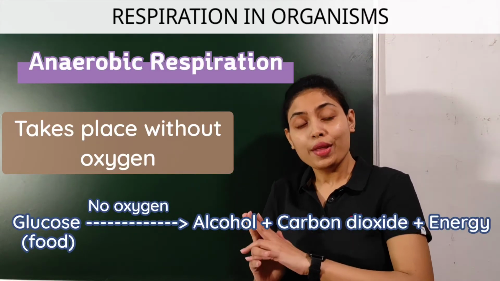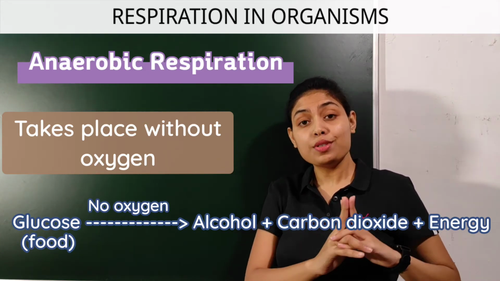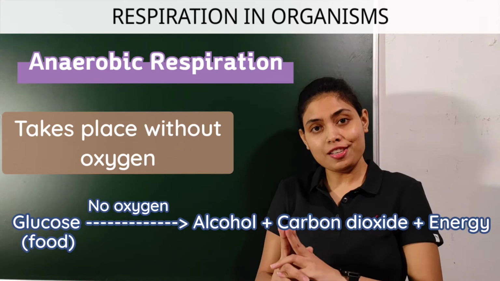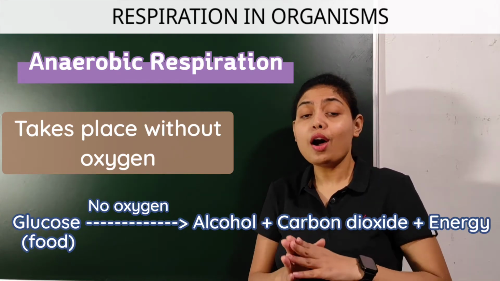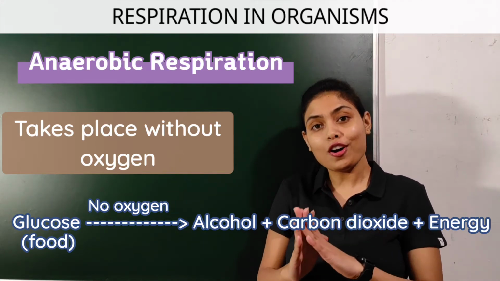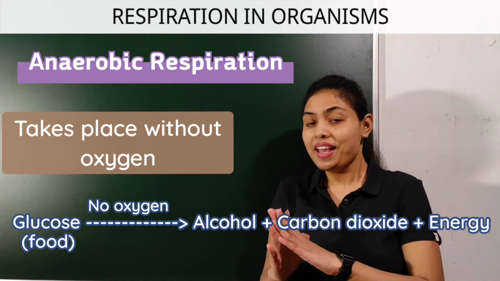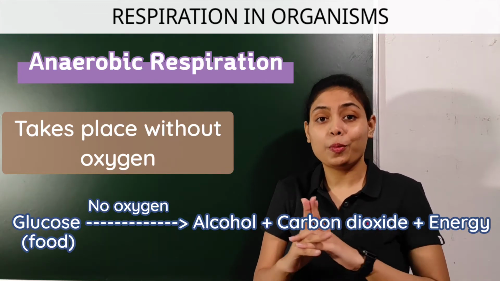Whereas when the breakdown of glucose occurs in the absence of oxygen, then the respiration is known as anaerobic respiration.